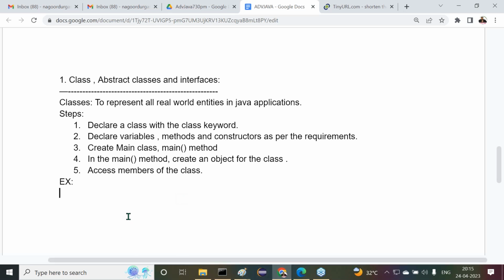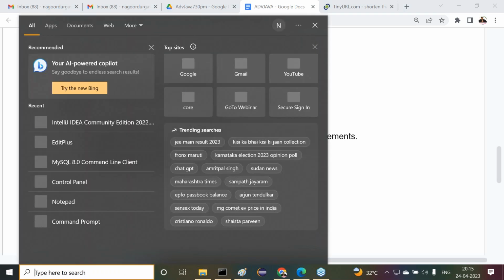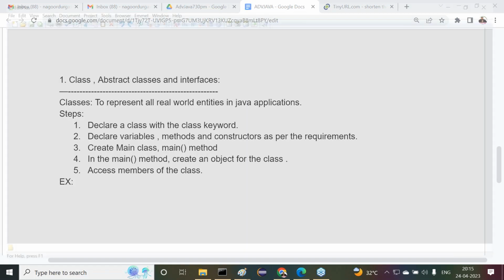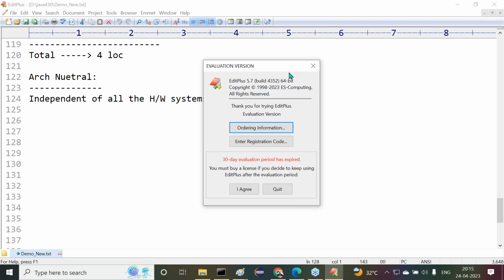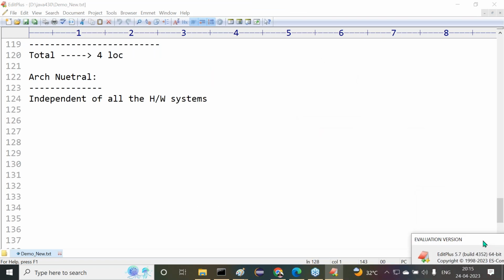All right, sir. For everybody, now I want to give this point here clearly. Edit plus for the sake of first application. Next application onwards, I want to use Eclipse IDE. Yes, sir. All of you are okay or not? All right, sir. Now, just let me take this example.